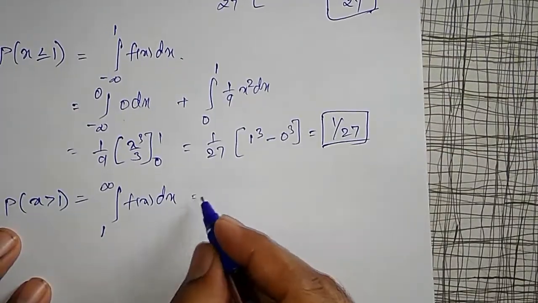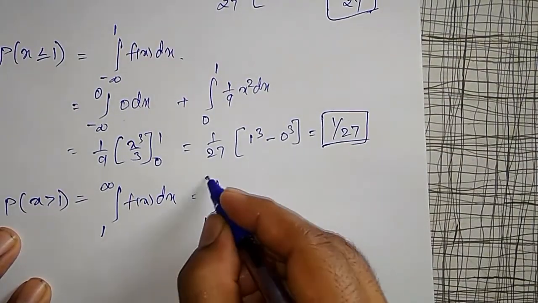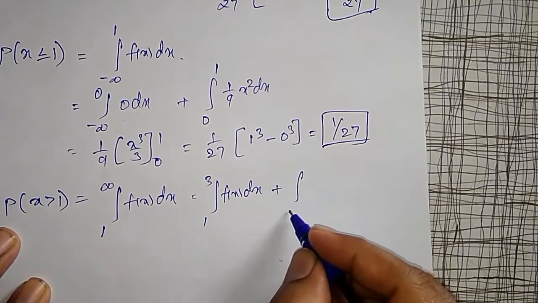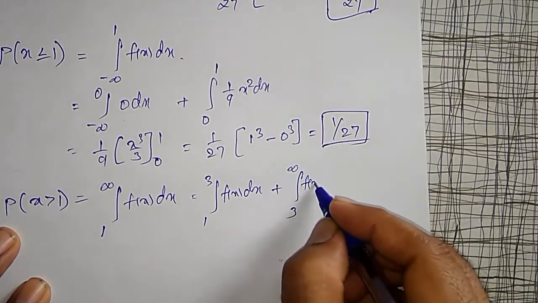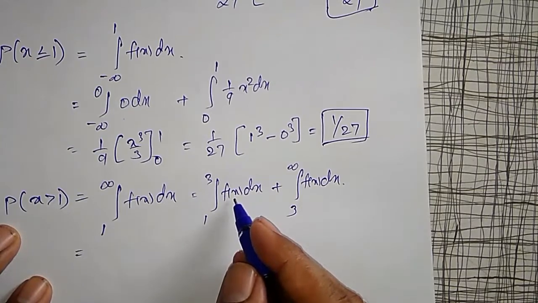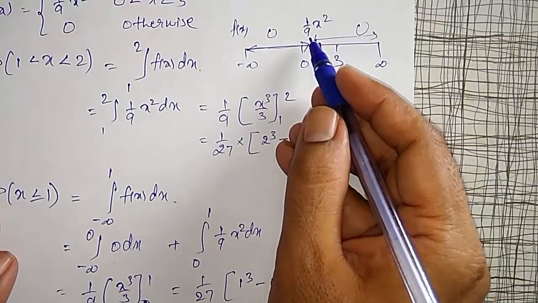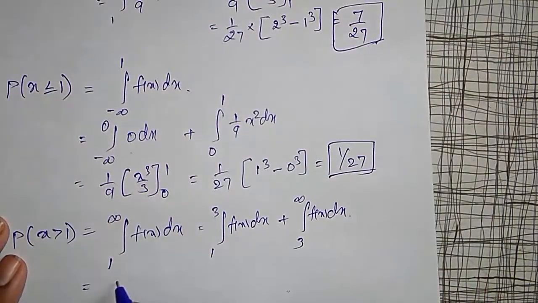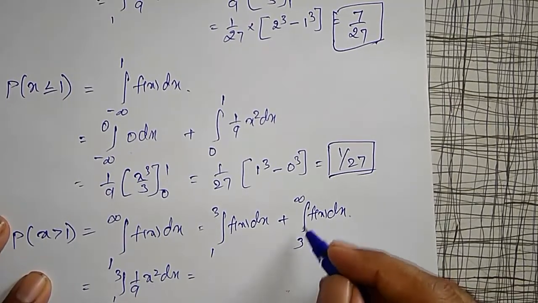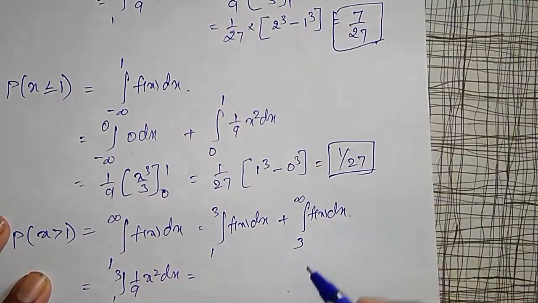That's why I will split it into two terms again: integration from 1 to 3 f of x dx plus integration from 3 to infinity f of x dx. From 1 to 3 the function is defined to be 1 by 9 x square, and from 3 to infinity the function is defined to be 0.